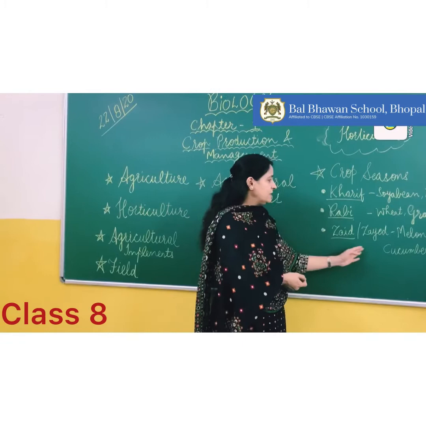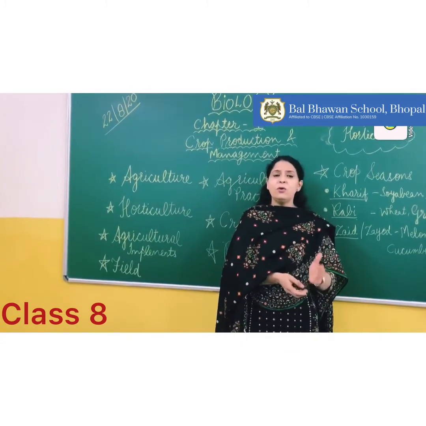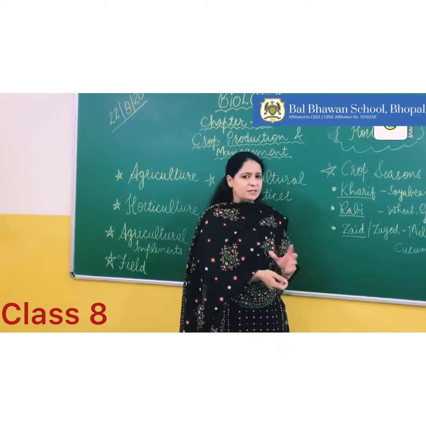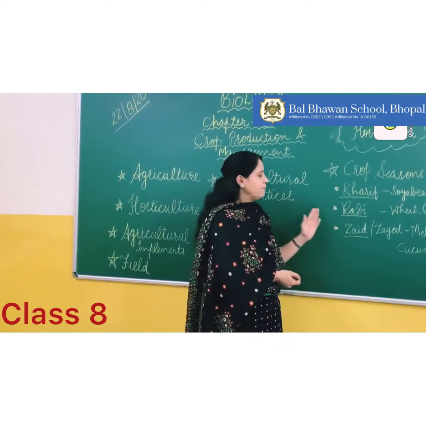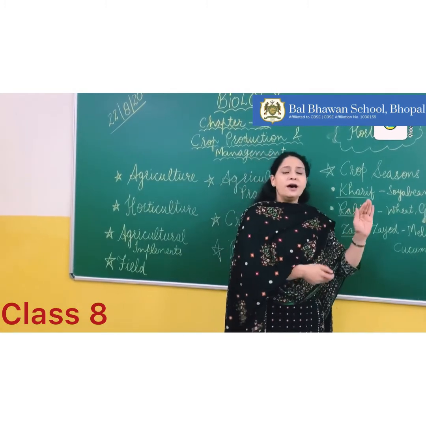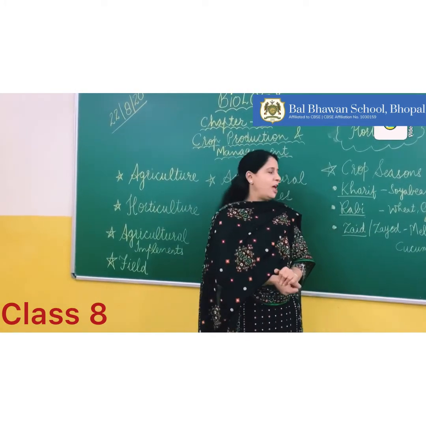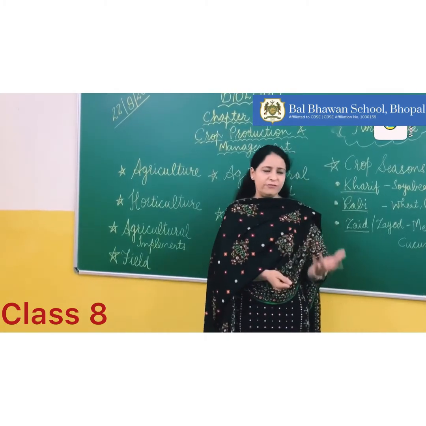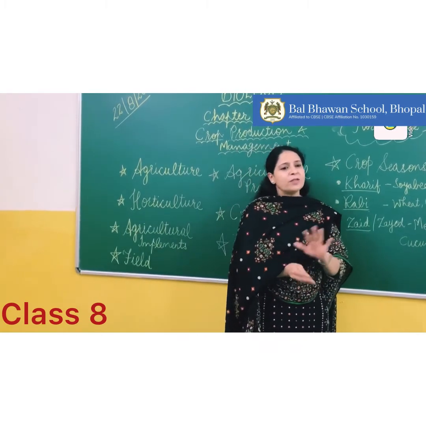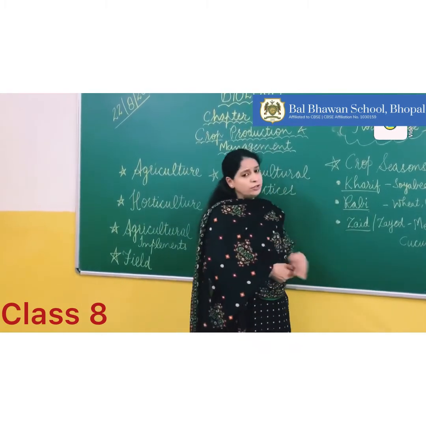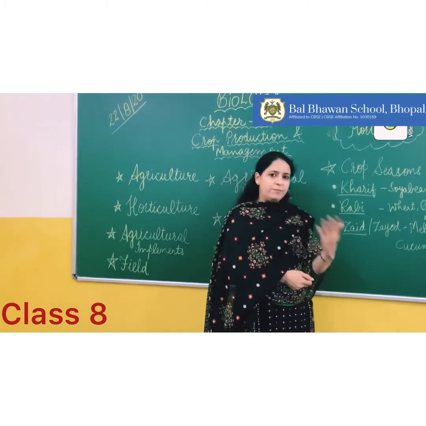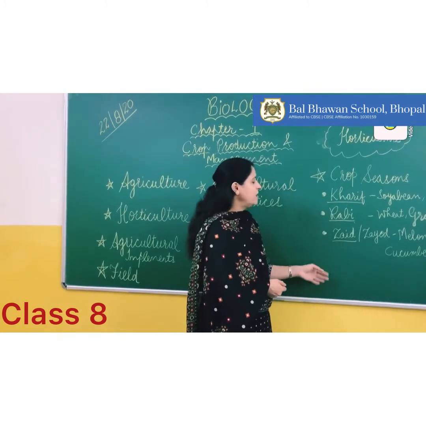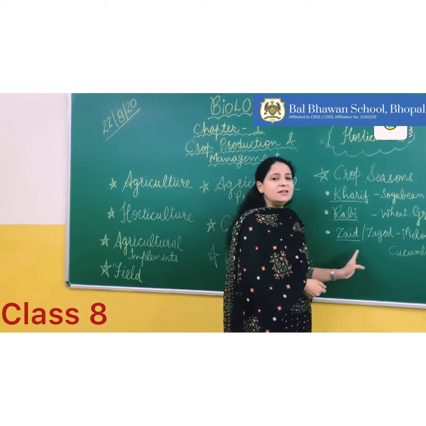So that is called the Zayat crops, the crops that are grown only during the summer season period from April to May. This is a short season in between the Rabi and Kharif seasons, and it depends only upon the availability of water in that particular region. If there is no water available in that area, then the farmer will not grow any type of crops and will leave the field empty. But if water is available there, then the farmer will grow certain crops like melons, cucumbers, watermelons, etc. And that season will be called the Zayat season.